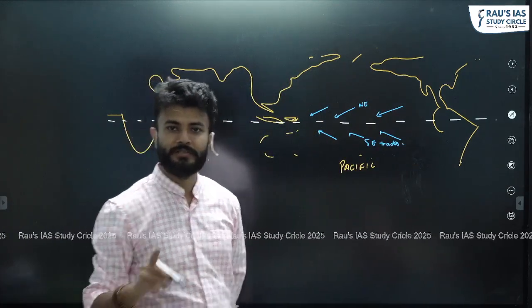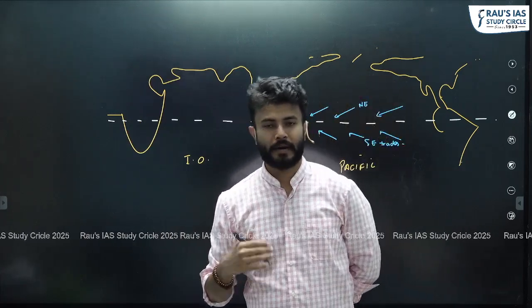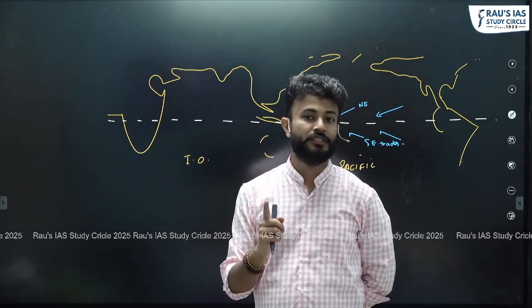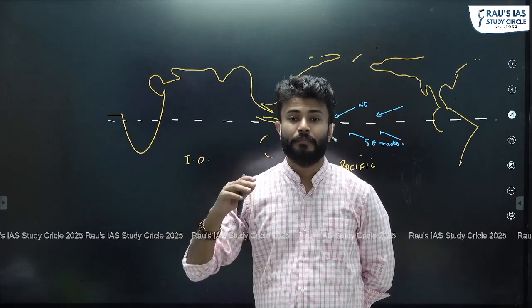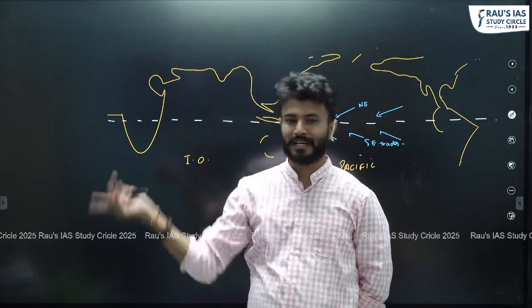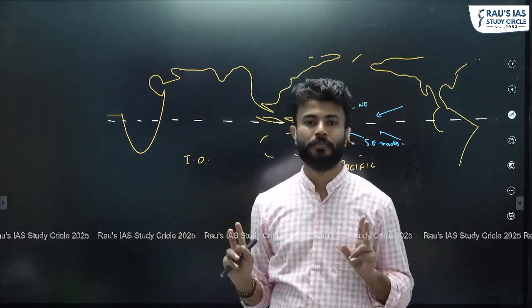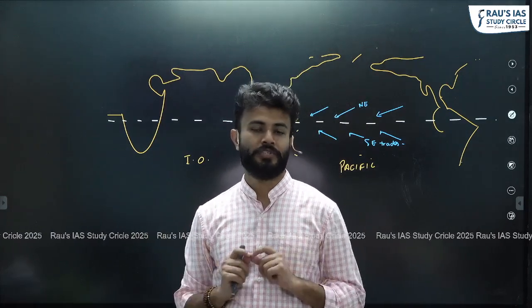The Pacific Ocean is the warmest ocean. Okay, so be very clear. You might find some sources which write that the Indian Ocean is the warmest ocean. The Pacific Ocean is the warmest ocean. The Indian Ocean is the most warming ocean, the fastest warming ocean. Because of climate change, the Indian Ocean is warming up faster than the other two main oceans. But when we talk about the general case, the Pacific Ocean is the warmest ocean.